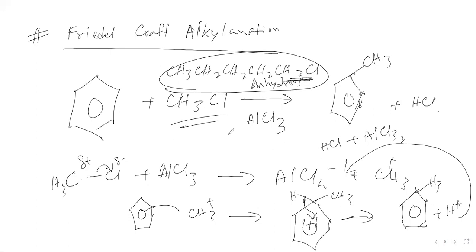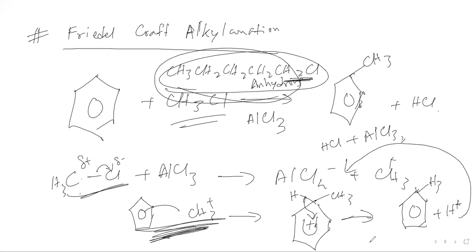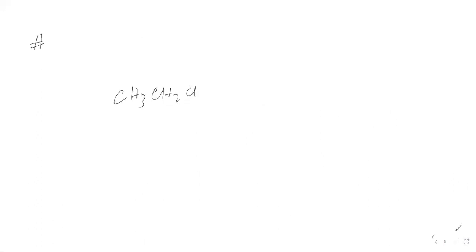The chlorine breaks the bond, and similarly this will be our electrophile. Step two happens, step three happens, step four happens. Finally we are left with H plus, and the H plus regenerates our catalyst. The same things get repeated, so don't get confused.